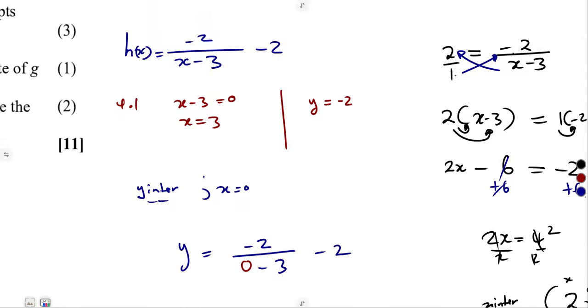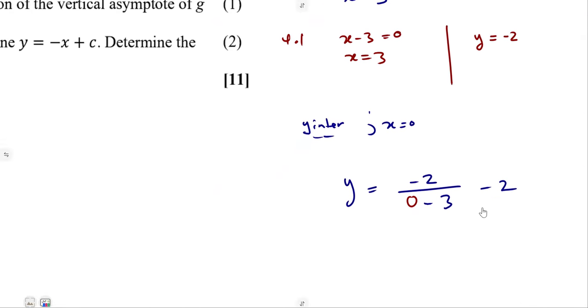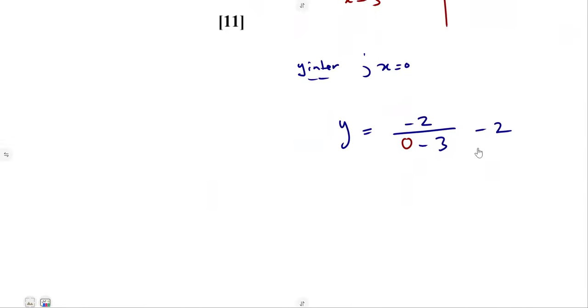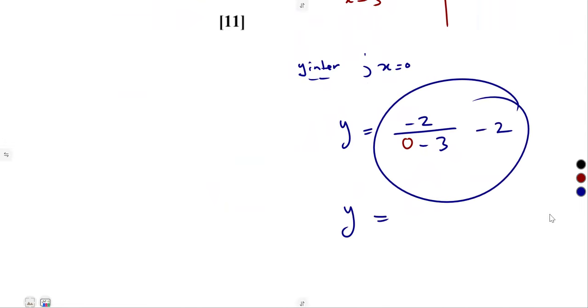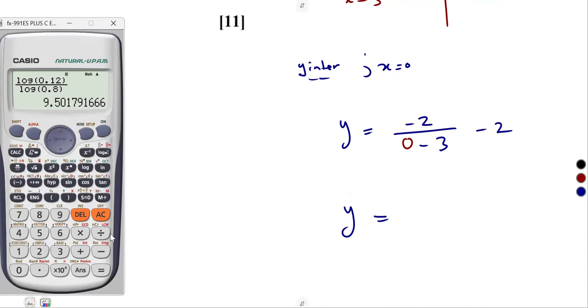Let us solve for this equation. We're going to solve for y, which is just simplifying. You can just use your calculator as it is. Minus 2 over 0 minus 3, then subtract 2 from that. You are going to get minus 4 over 3.